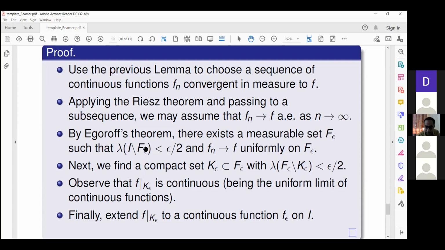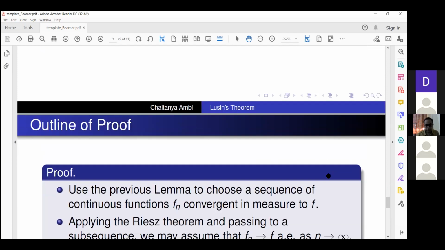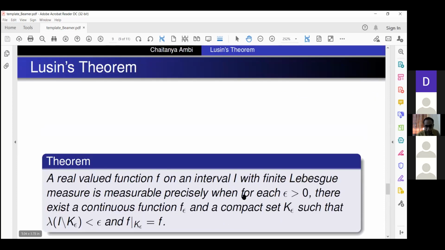So the total measure of the discrepant set is less than epsilon, and I need to find a set k epsilon whose measure is less than epsilon, which approximates the whole interval, on which f epsilon restricted to it is the same as f.